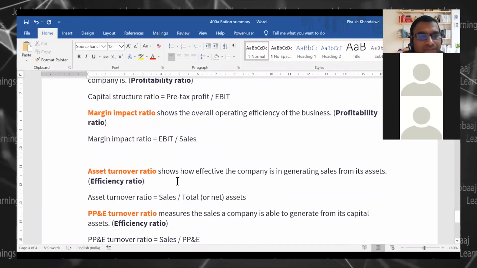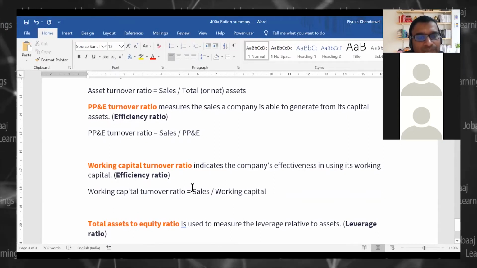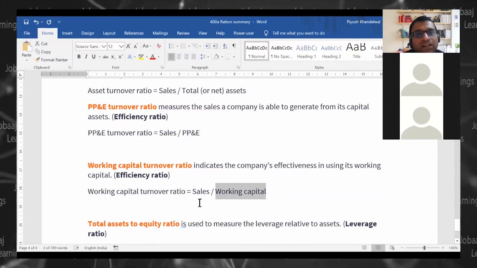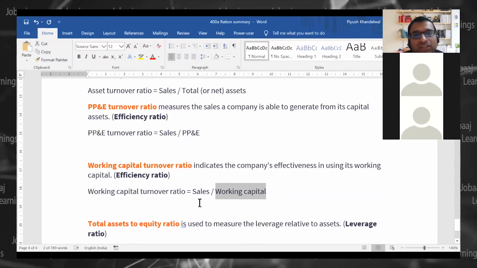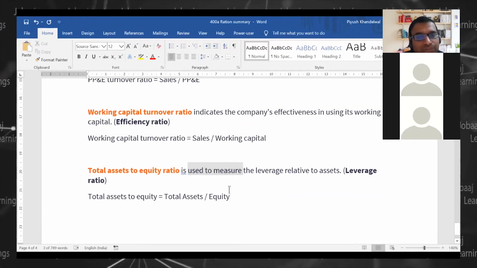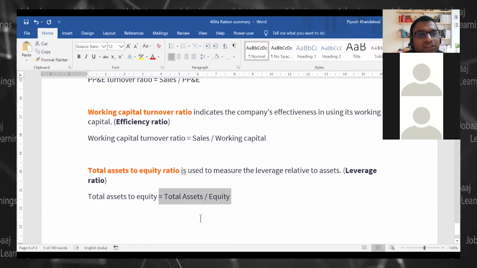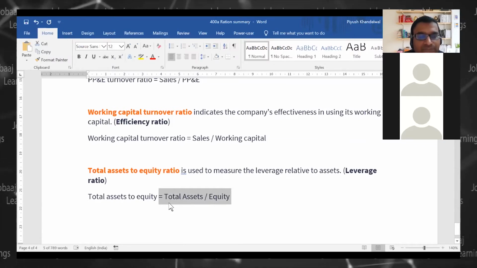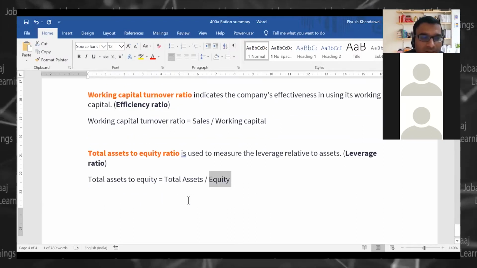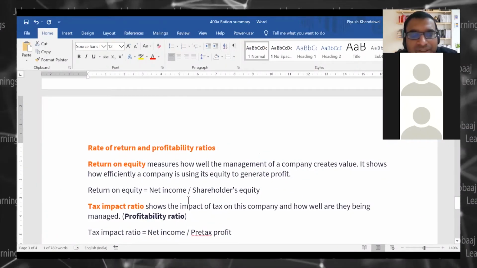Asset turnover ratio we have seen, PPE turnover ratio we have seen. Working capital turnover ratio is sales upon working capital, right? The number gives an indication of the effectiveness of the working capital. Total asset to equity ratio is your total asset to equity. Again, this also gives an indication of how leveraged the company is, because if it is an unleveraged company, this would be 1. Correct. So these are high level ratios which we have covered.